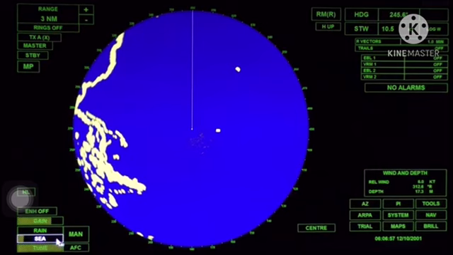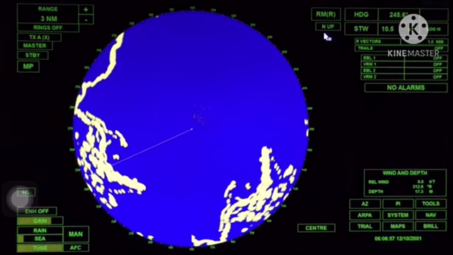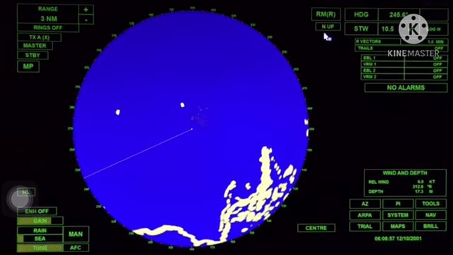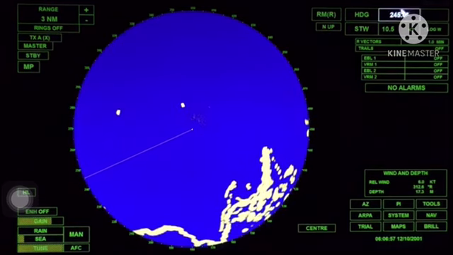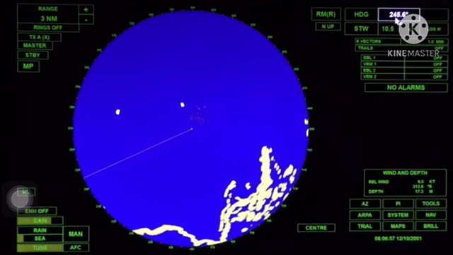At the moment, my radar is in the ship's head-up mode. I may right or left click and put it into the north up mode. What I do is I check that the heading displayed by the radar is the same as that displayed by my gyro. Our heading is in degrees true.